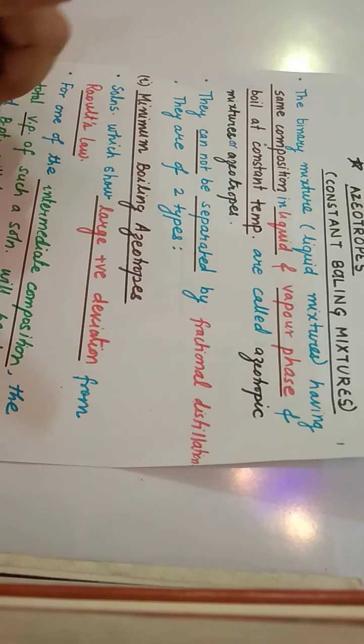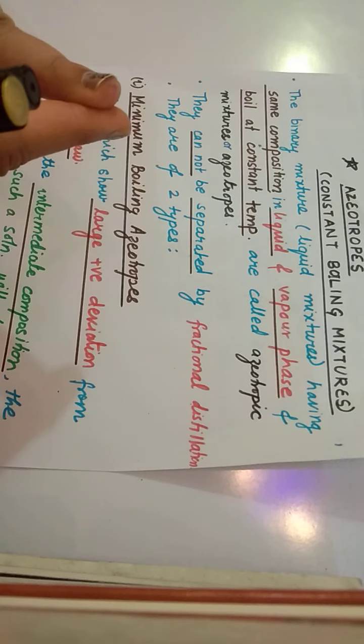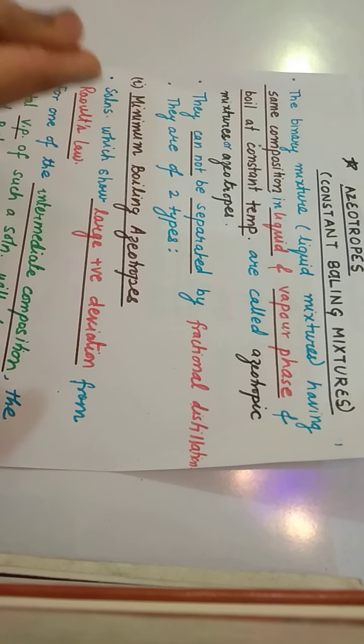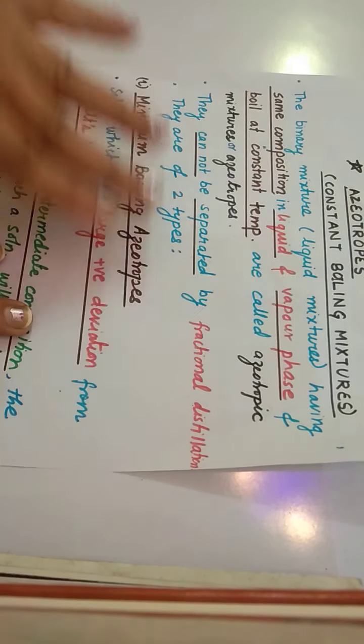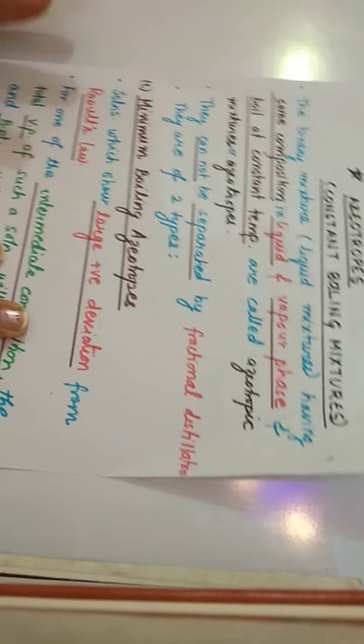So two things I have told: the definition, binary mixtures having the same composition in liquid and vapor phase, boiling at constant temperature, and that they cannot be separated by fractional distillation. These are the properties by which you can say that a binary mixture is an azeotrope.